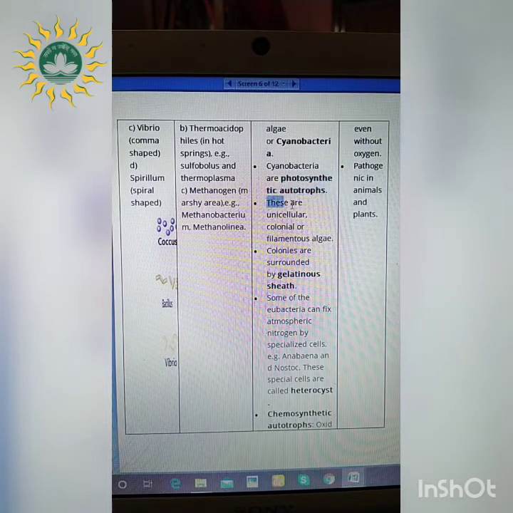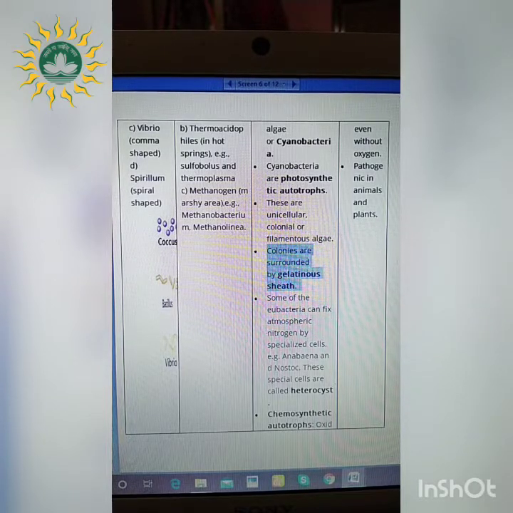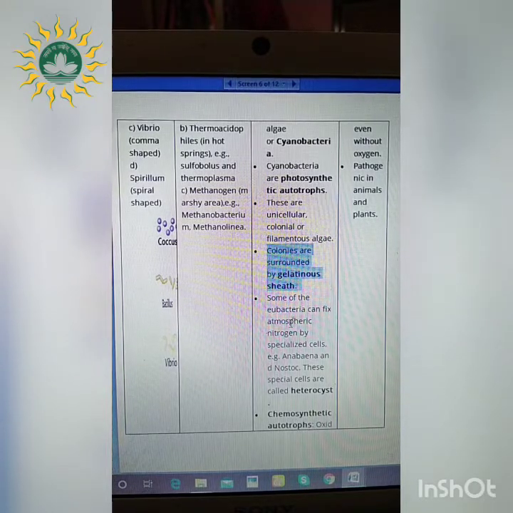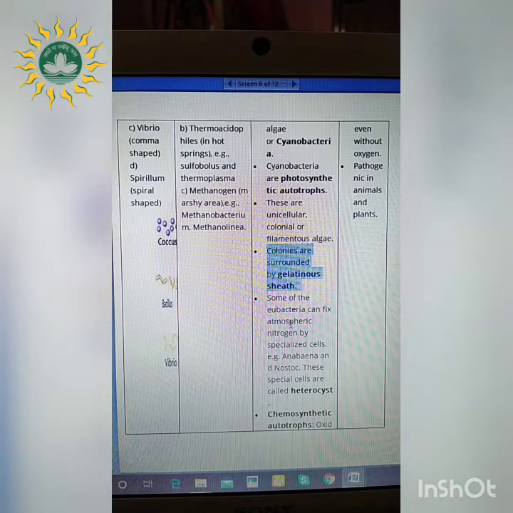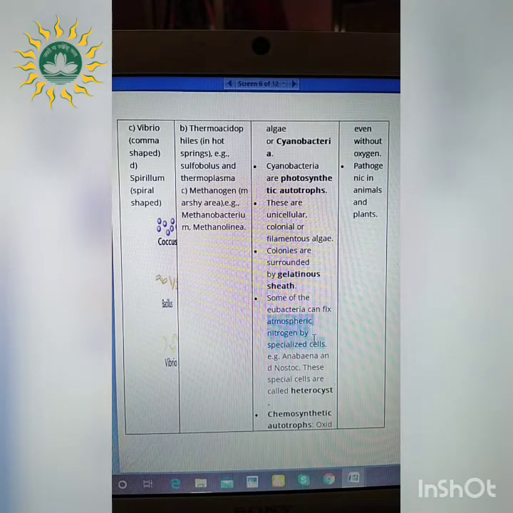Next, these are unicellular, colonial or filamentous algae. Unicellular means what? One cell. Colonial means they are present in groups, and filamentous means they are present in thread-like patterns. The colonies which are present are surrounded by a gelatinous sheath. Why? For the protective structure. Next, some of the eubacteria, for example Nostoc and Anabaena, have the ability to fix atmospheric nitrogen by specialized cells. These specialized cells are called heterocysts.